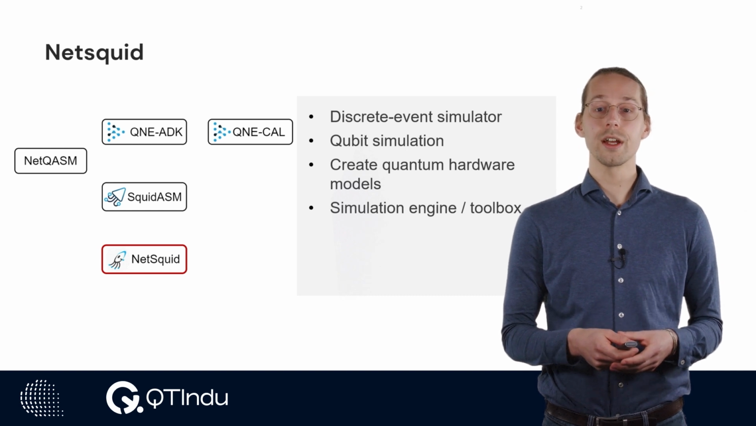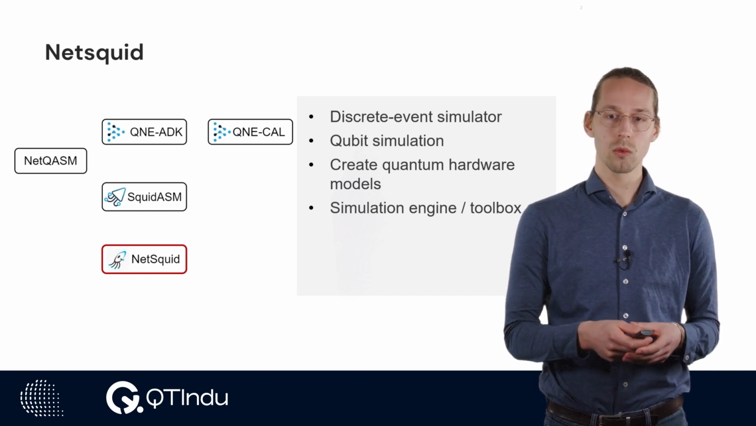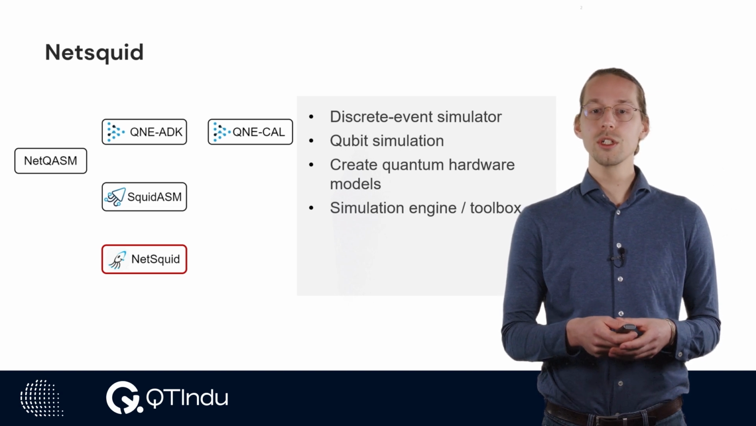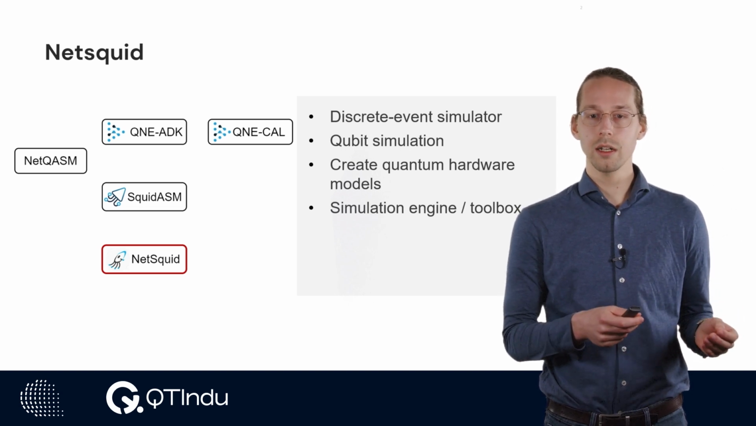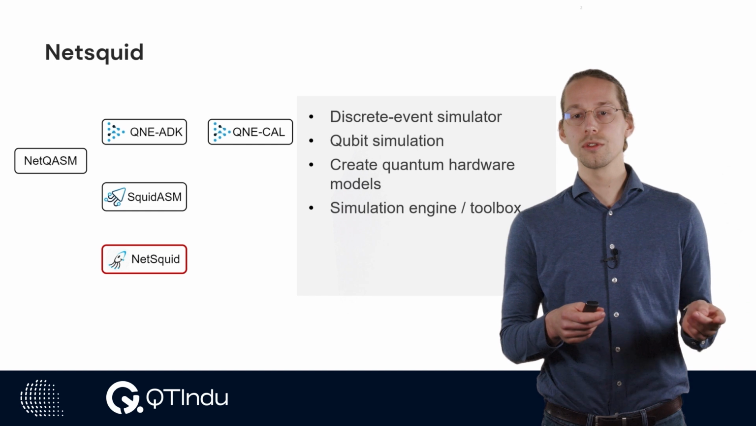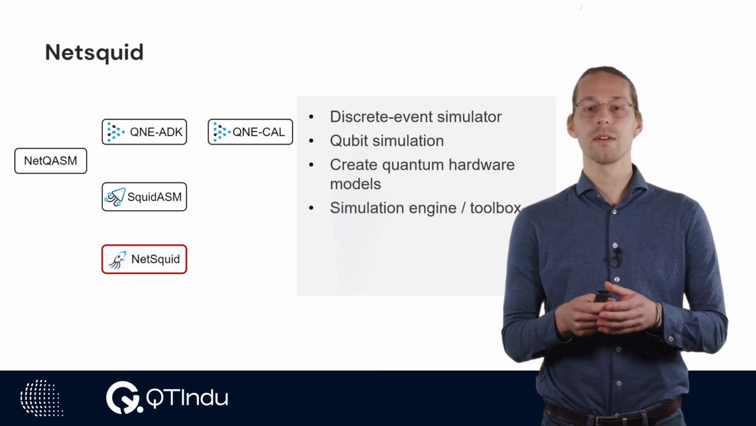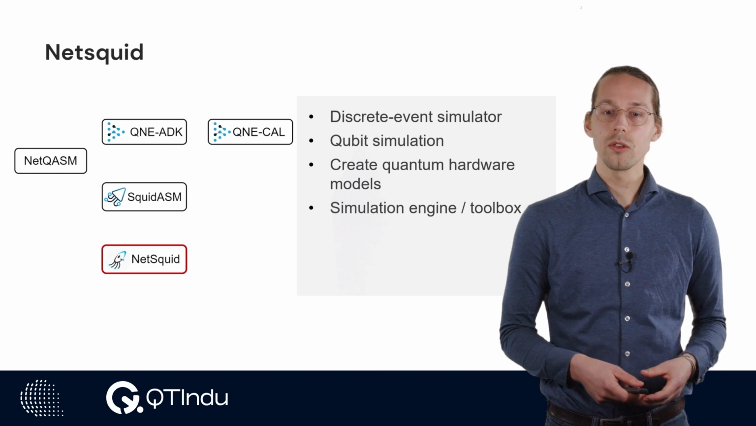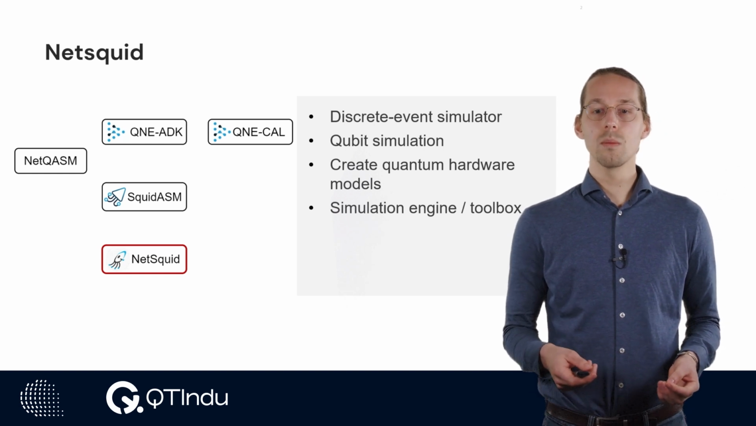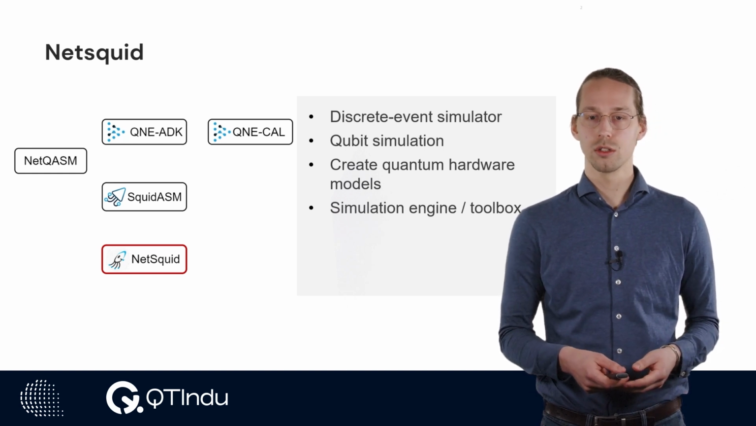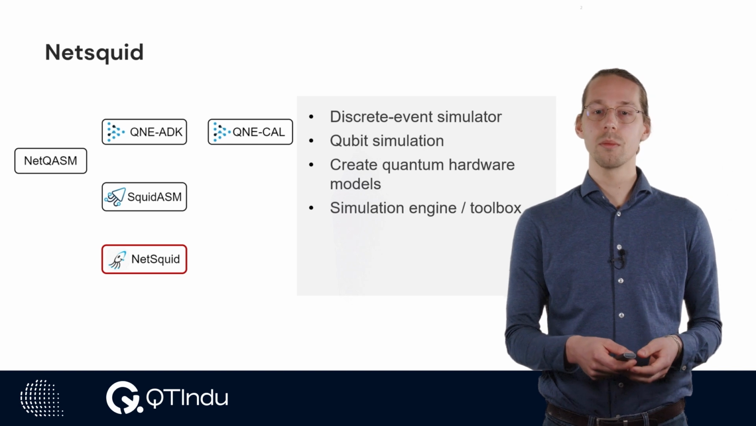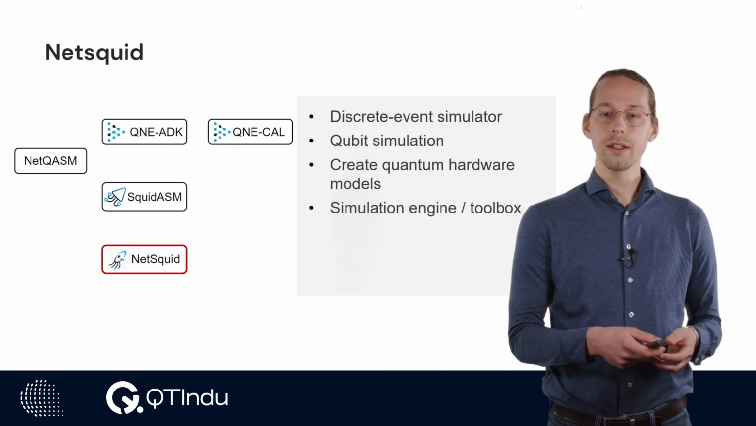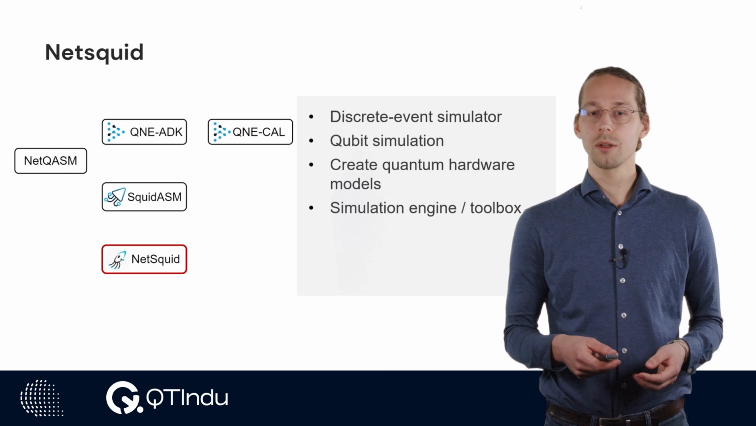NetSquid is a discrete event simulator that can be used to model quantum hardware. Discrete event simulation means that future events are scheduled on a timeline and the simulation engine repeatedly moves the time and triggers the next event. This discrete event simulator is combined with a built-in qubit simulation and components for a quantum internet, such as classical ports, quantum memories and many more. This makes NetSquid ideal for creating hardware models and setting up a quantum network.